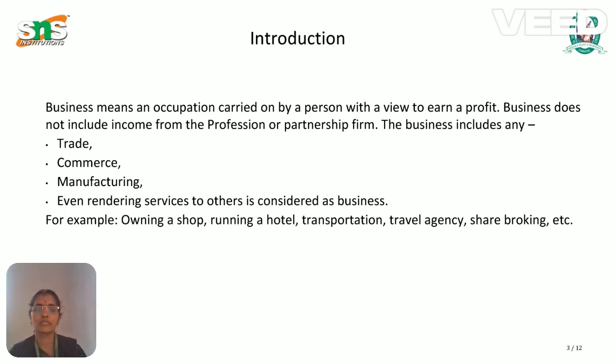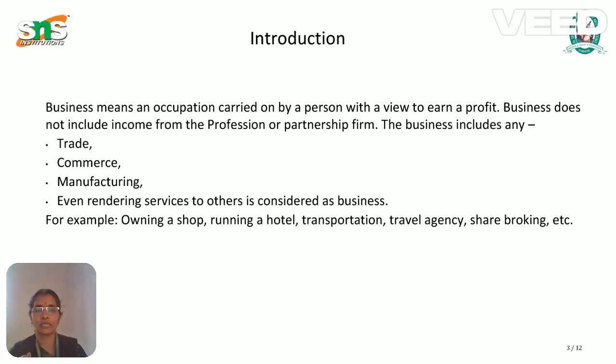Business means an occupation carried on by a person with a view to earn a profit. Business does not include income from a profession or a partnership firm. The income is received purely from business activity.